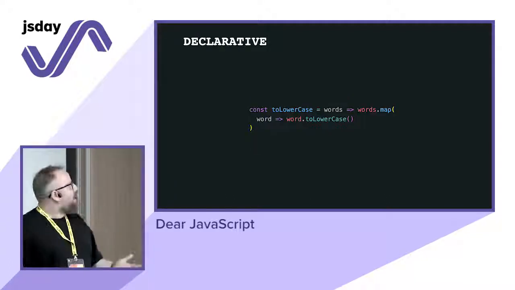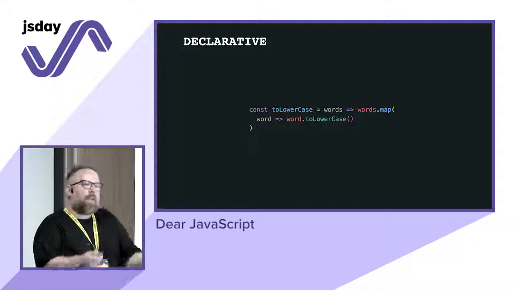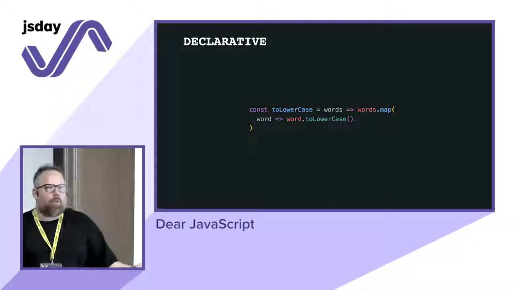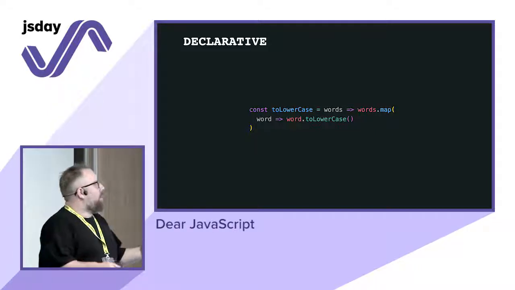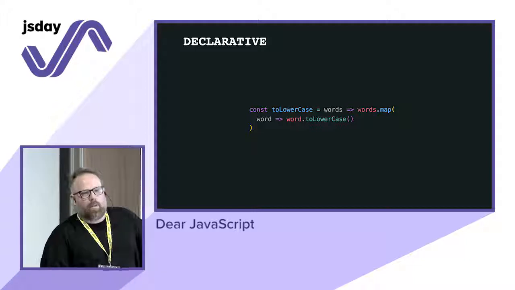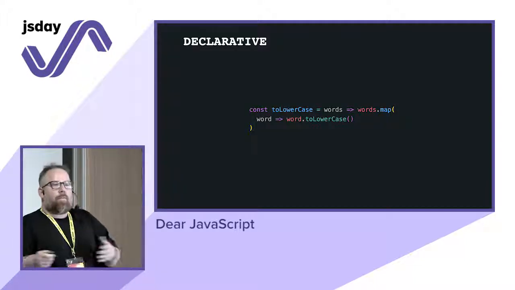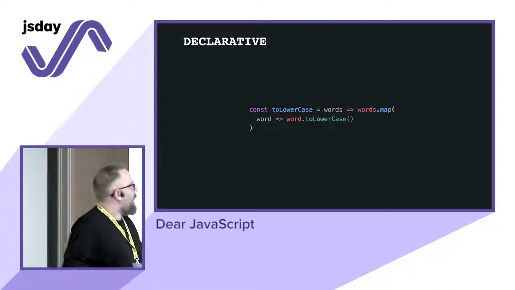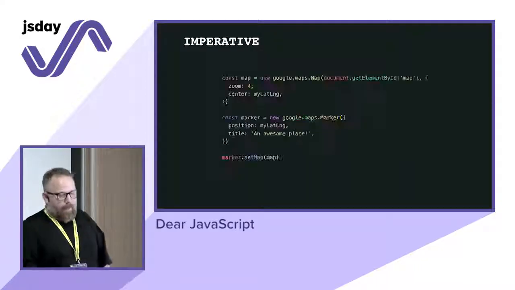With a declarative approach, you will use a map. So you will have a function that always accepts a collection of words. You will use a map, and then you apply a callback like wordToLowercase to the argument of the map function. Again, here, all the for loops are hidden, right? Because the map already knows how to do that. And it's shorter, more concise, and also sometimes easier to read.